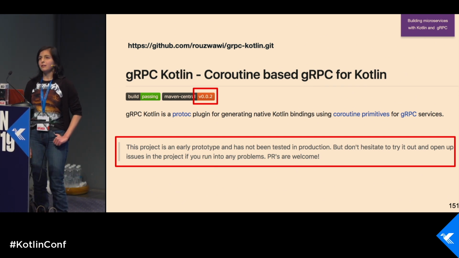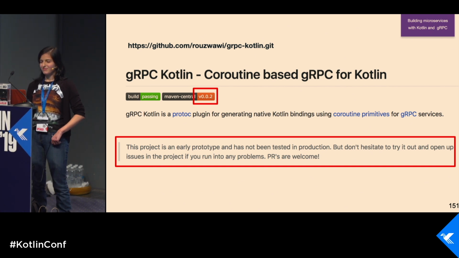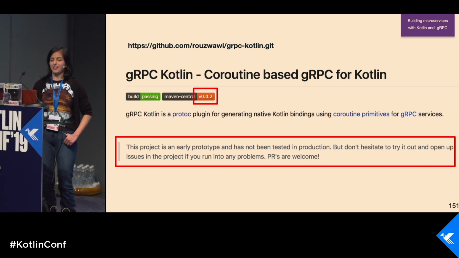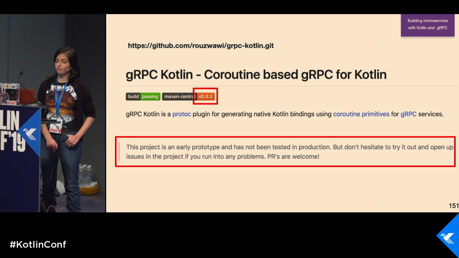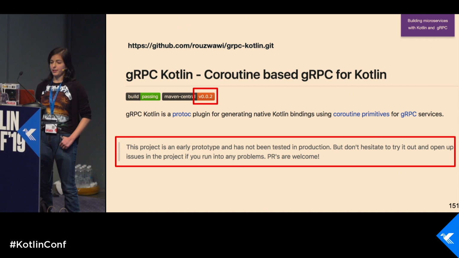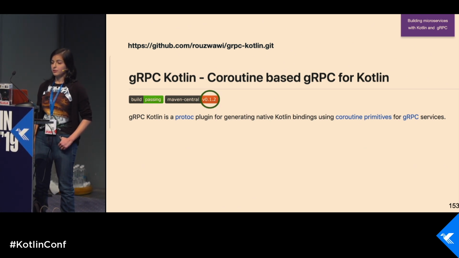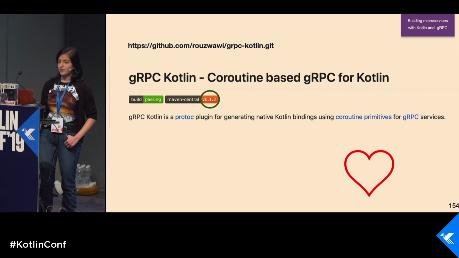I was a little bit sad because I wanted to use it in production, but I was told that it's not smart. I looked into it and decided to write my own wrappers for gRPC and Kotlin. But in a few months, I found out that it's version 0.1.2, and I liked it.